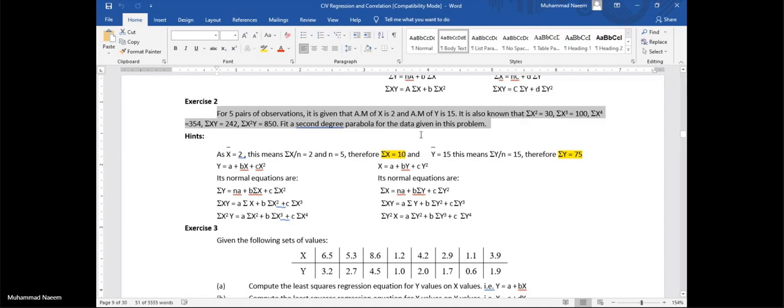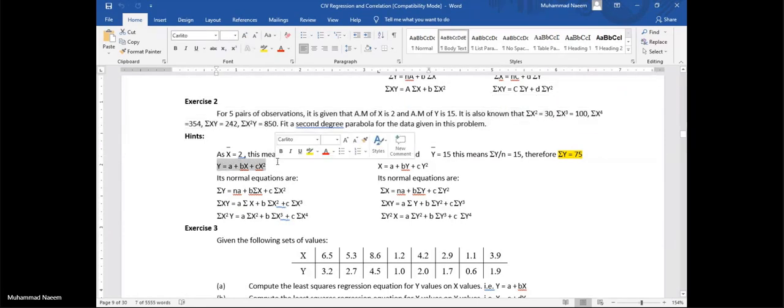We have two types of parabolic curves. In this question, we need to fit a second degree parabola for the given information. We have two types of parabolic equation, either this one or this one. For this one, these are the normal equations, and for this one, these are the normal equations.